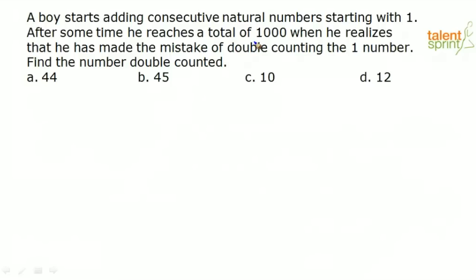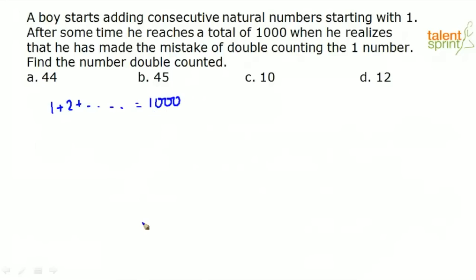Now, what are they given? He is adding numbers, from 1, 2, etc. He is keeping on adding. He has added a number of numbers, and the answer that he is getting is 1000. And he suddenly stops there and realizes, okay, I have made a mistake somewhere. I have added one of the numbers 2 times. So we have to find out which number he has added twice.